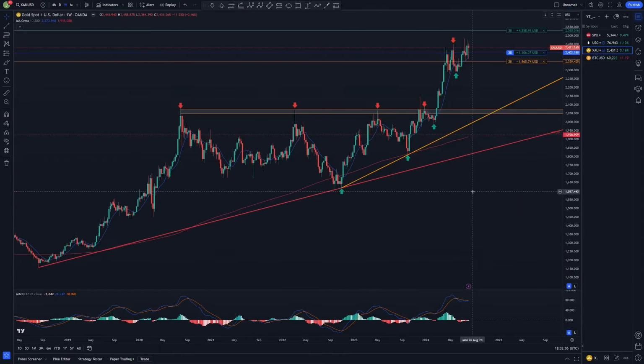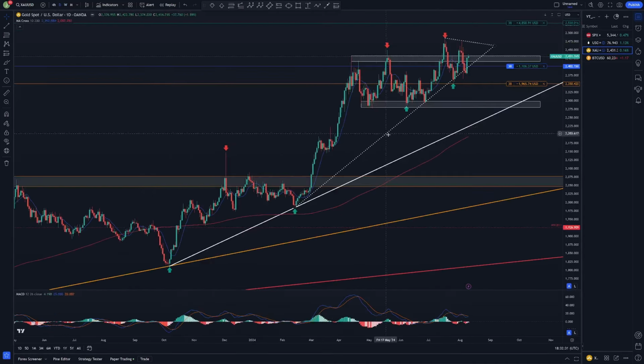Gold on a weekly time frame looking good. We are in an uptrend. We have this monthly uptrend line and also a weekly uptrend line. Price is still far above, because price was able to break this often tested resistance zone to the upside, and from there on price moved pretty fast to the upside and was consolidating a while. If we drop to the daily time frame, we can see this consolidation area here, and that price was able to break it to the upside.